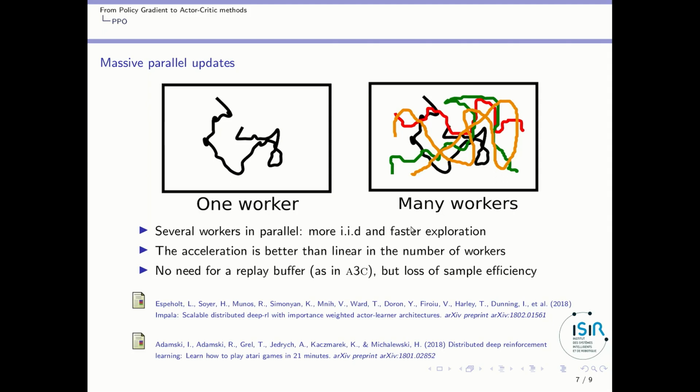Okay. And if you have many workers, you may not need a replay buffer. This was also the case with asynchronous actor-critic. Okay, but you will lose some sample efficiency with respect to the case where you still use a replay buffer.